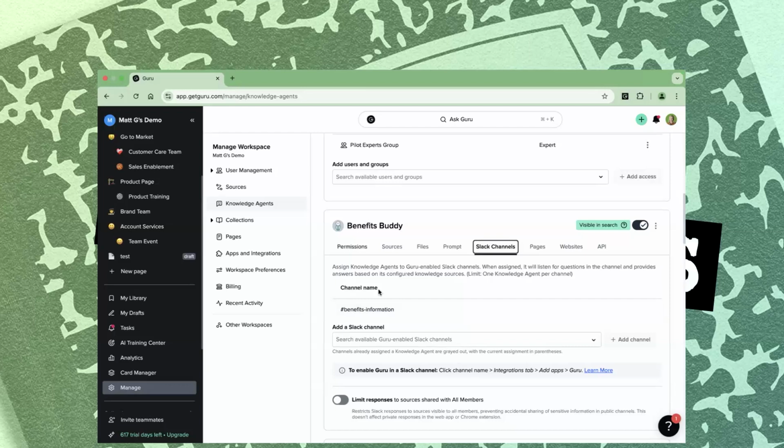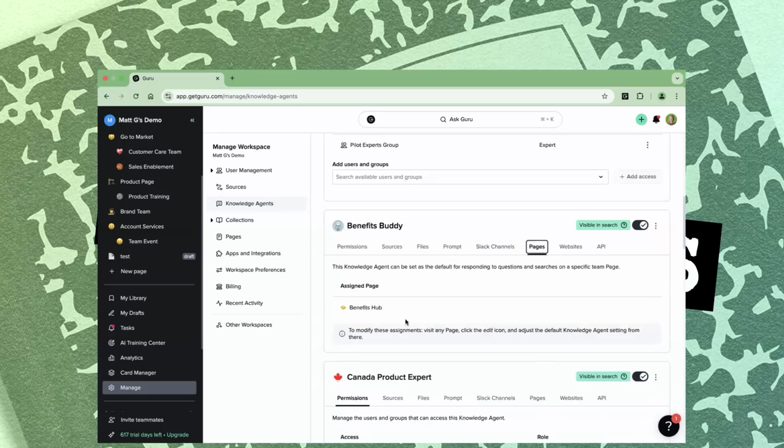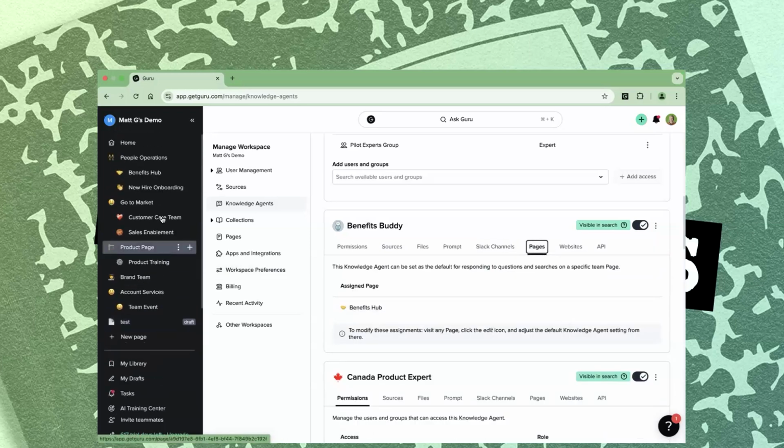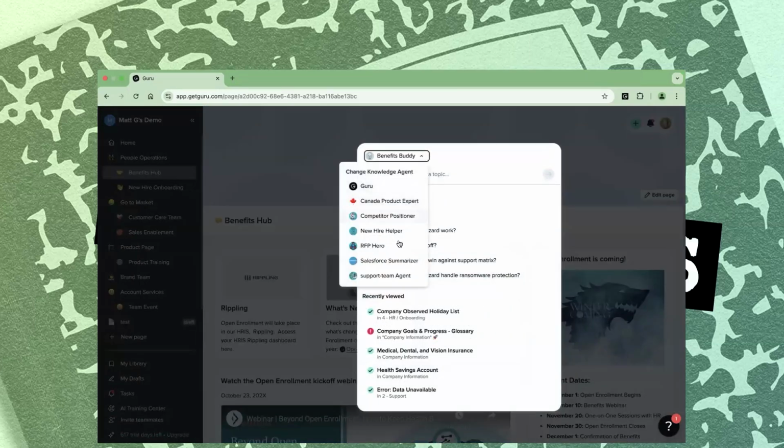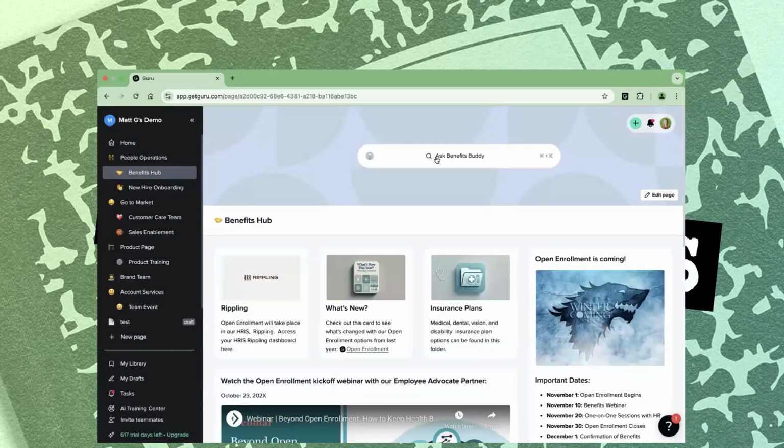And then you can hook it up to the Slack channels from here. So this benefits buddy will automatically respond to questions in this benefits information channel. And then you can set it as the default to a specific page, so that when I come to a specific page in my benefits hub, this search bar up here is automatically going to search the Ask Benefits Buddy, so that I don't have to toggle and switch between the different agents I have available to me. I can just come to this page where I'm looking at benefits information and ask that question there. You can also pin it to specific websites so that it's the default search in the extension as well.